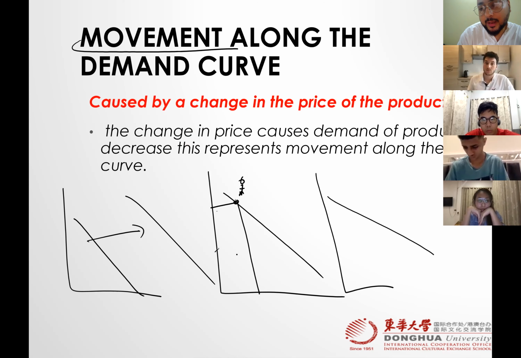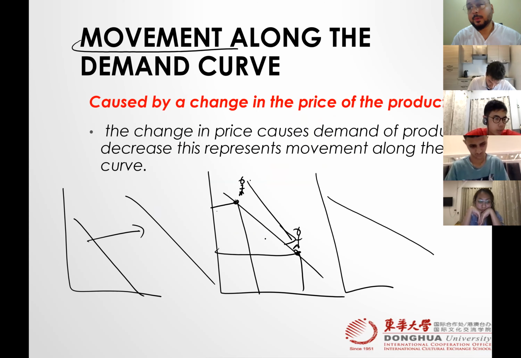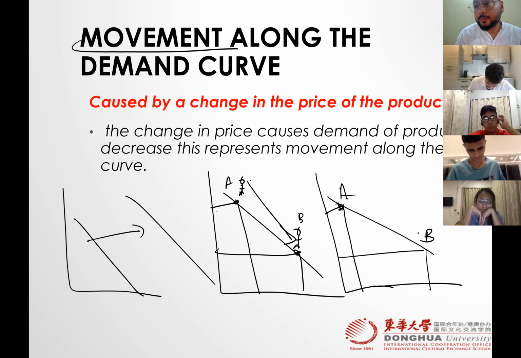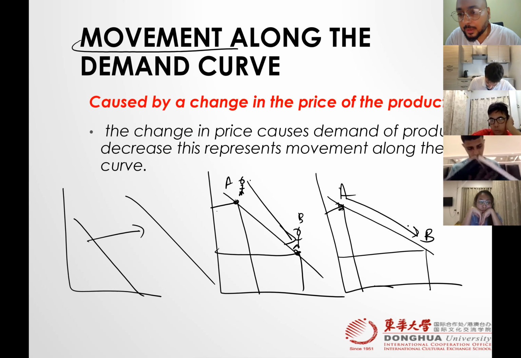because of a price decrease, we start consuming more, so we move from point A to point B, right? So we don't have to make a new curve. Similarly, movement in this case, previously you were here, and now you have moved, your journey from A to B. You start consuming more, which means you don't have to make a new curve.